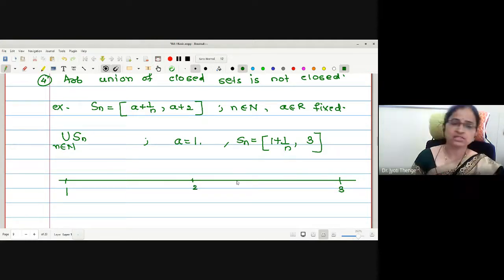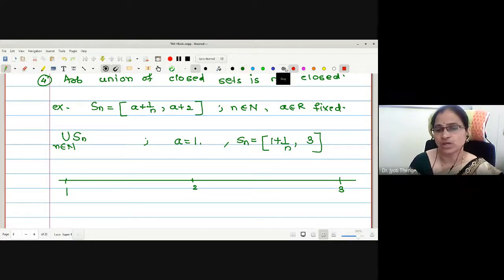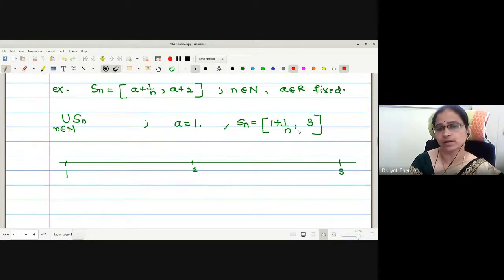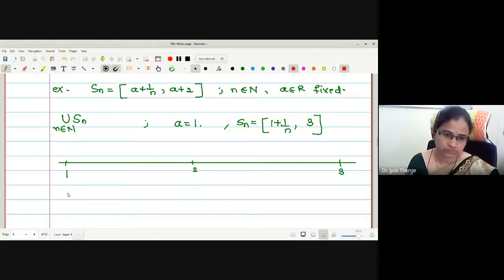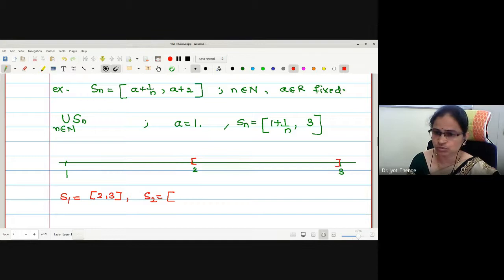Okay. Now let us consider the union. What is the first set for n equal to 1? S1. Let us put n equal to 1 here. 1 by 1 it is 1. 1 plus 1 it is 2. Therefore, is it closed to 3? What for S2? Closed to 3 I will mark first. Somewhere here it is closed to 3.